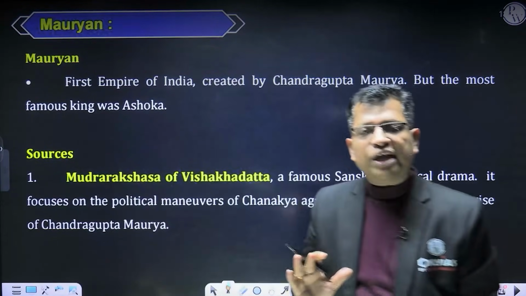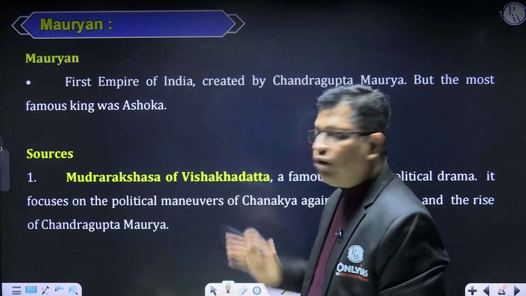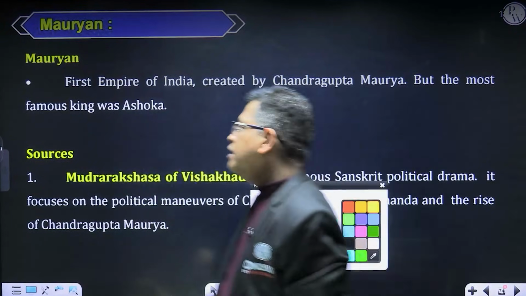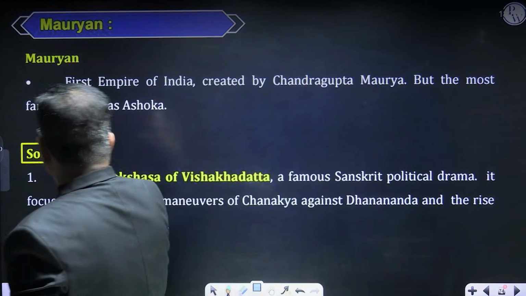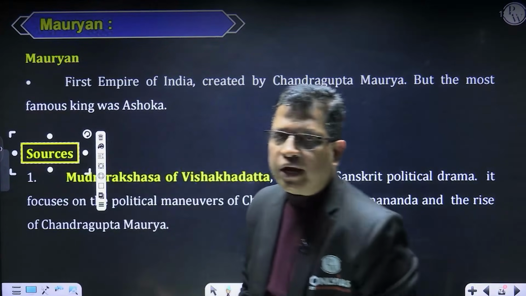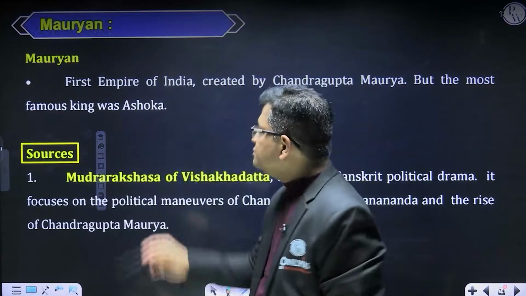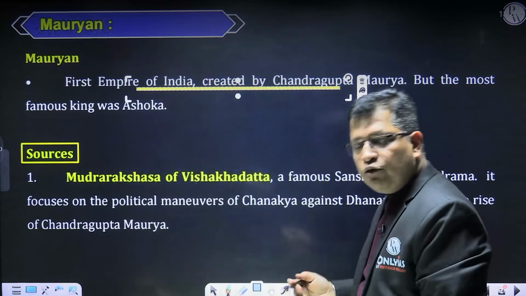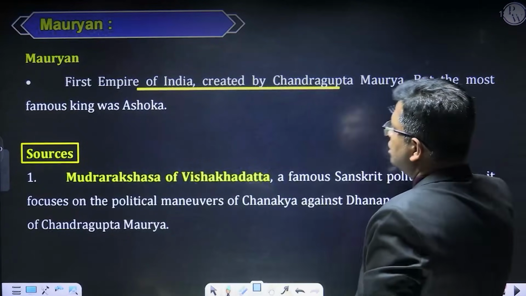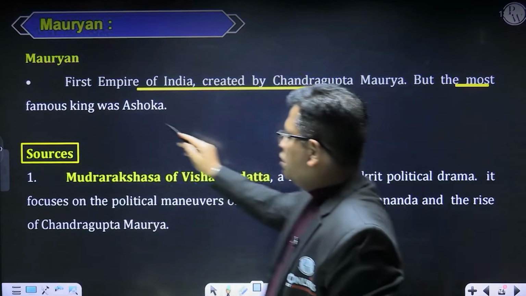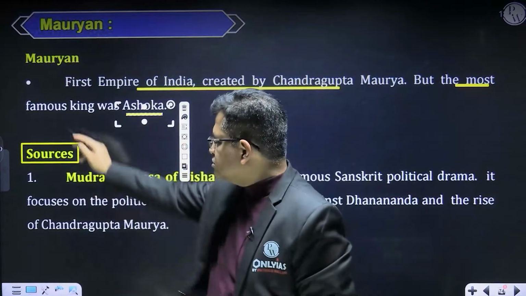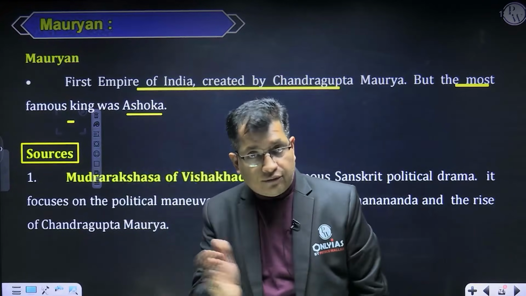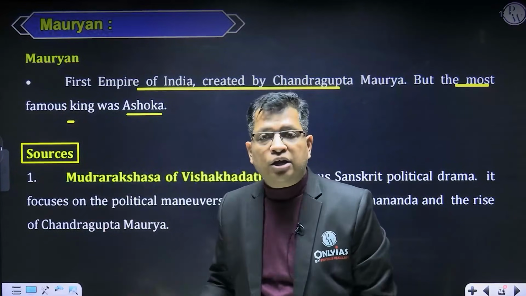So what we expect in our prelims is from your Mauryan period. The sources are important, right? In fact, Mauryans are the first to create the first empire of India, created by Chandragupta Maurya. But the most powerful, the most famous king was Ashoka. There are two types of sources available: one is literary sources, another is archaeological sources.